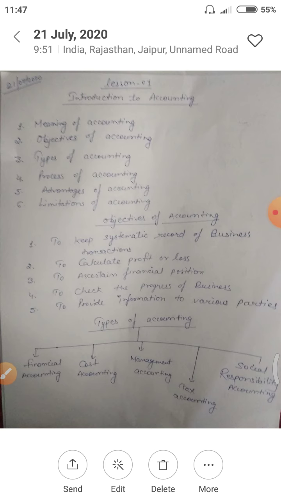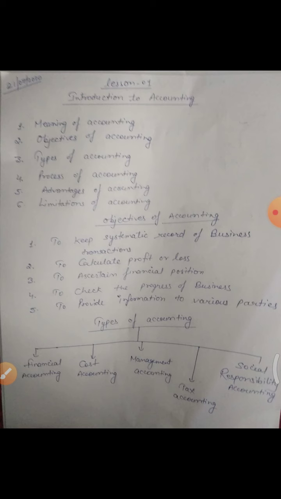Like if you are taking a loan from any bank, you have to pay that loan in the future with interest. So that bank loan will be your liability. In the same way, if you are purchasing any goods from any supplier on credit, in the future you have to pay that supplier, and that will be your liability. So liabilities are those things that you have to pay in the future.